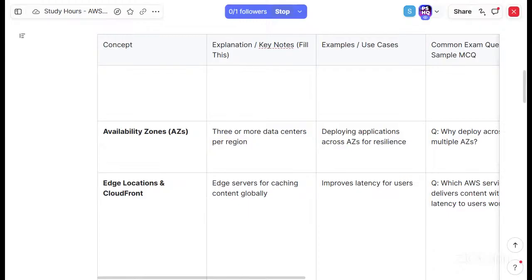Here in Google, it says data encryption in AWS S3 can be managed in several ways with varying levels of control and responsibility between AWS and the user.